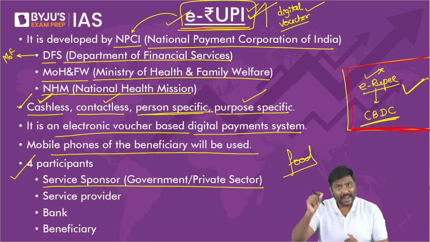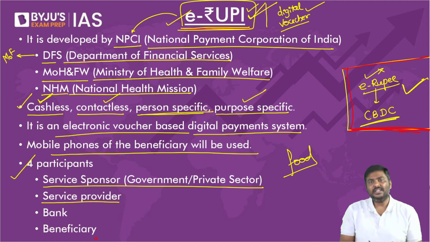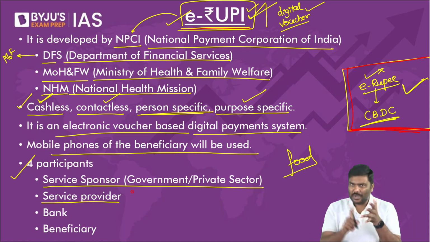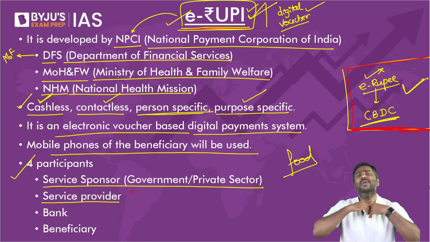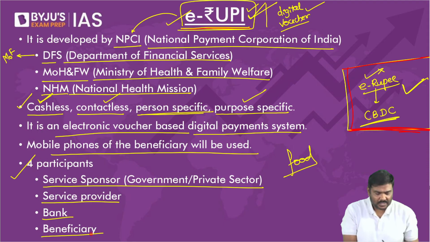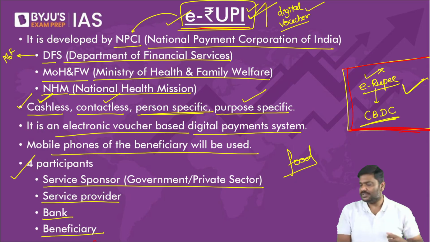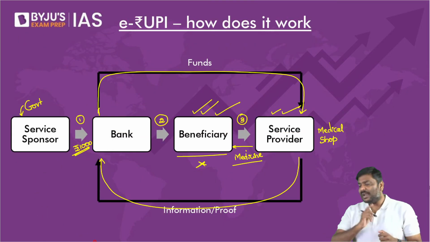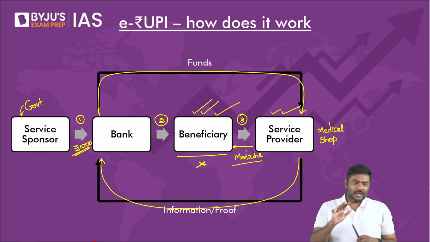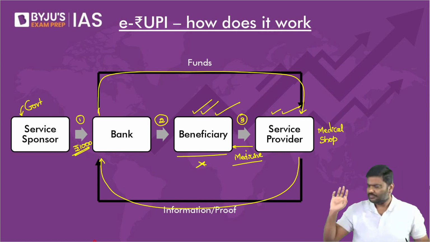Who are the 4 participants in the whole system? It could be government or the private sector as a service sponsor. In fact, government says e-rupee can be used by the private sector also. How? I'll give you one example. Service provider could be a school, a shopkeeper, a medical store owner, a hospital. It could be anything where subsidies are provided by the government. Bank is there as well as beneficiaries are there. These are the 4 stakeholders under the concept of the e-rupee system.